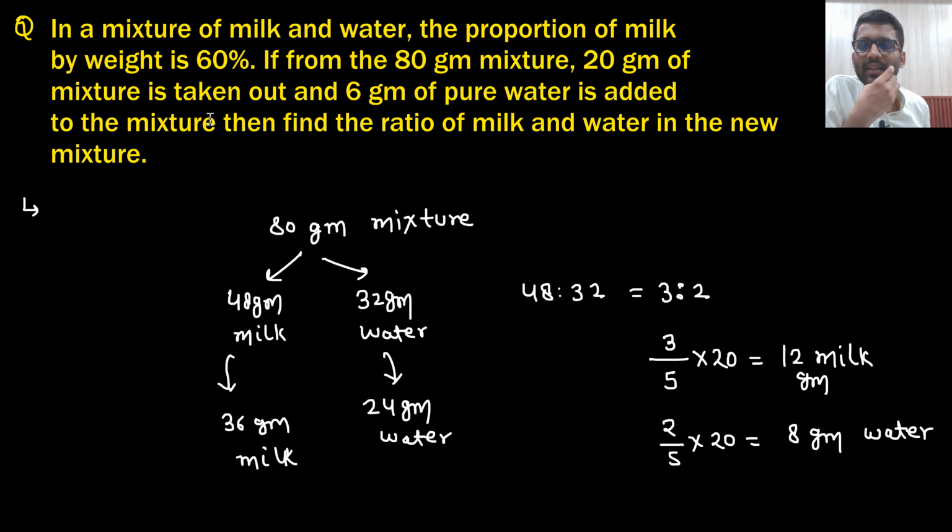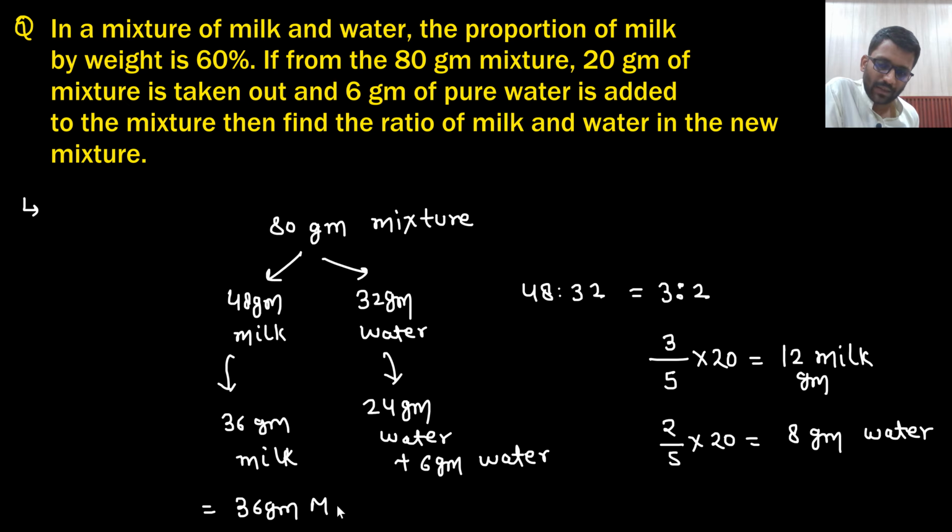Now 6 gram of pure water is added. Pure water, that means only water I am adding. Then in the new mixture, find the ratio of milk and water. So here you are having 36 gram milk and 30 gram water. Say yes or no. So what is the ratio? 6:5. That's it. This is the answer.